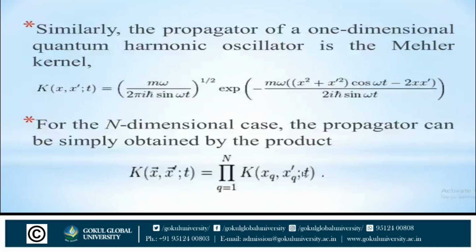Here it is the generalized coordinate, not a simple coordinate.